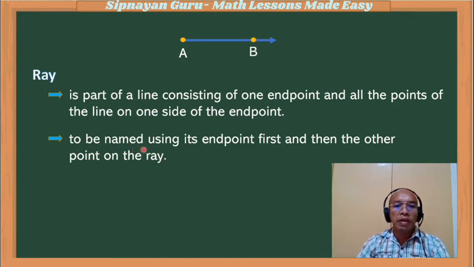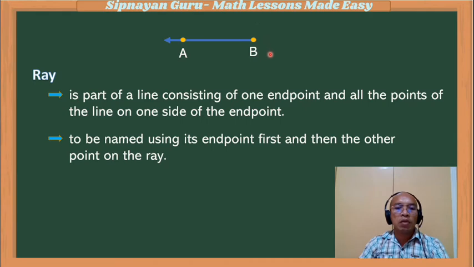So the ray can be named using its endpoint first, then the other points on the ray. So for example, this is ray AB. So it always starts with the endpoint, then another point. Since we have only identified point B here going in this direction, we start with the endpoint, then another point B. But we have to put the symbol of a ray on top of these two points.